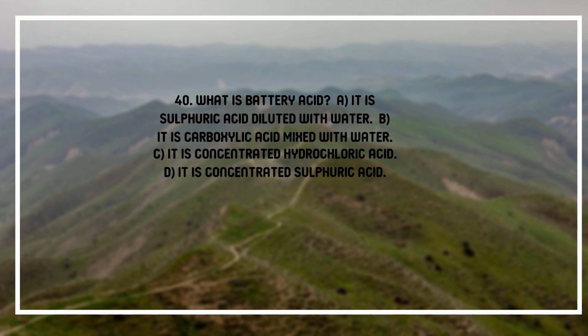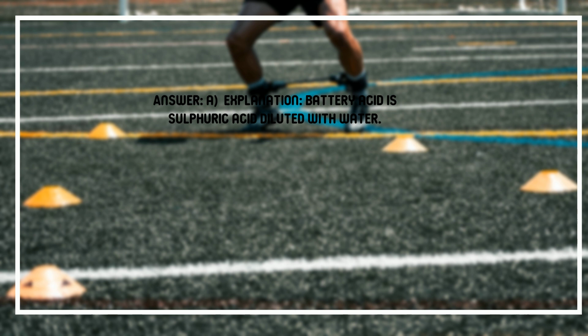40. What is battery acid? A. It is sulfuric acid diluted with water. B. It is carboxylic acid mixed with water. C. It is concentrated hydrochloric acid. D. It is concentrated sulfuric acid. Answer. A. Explanation. Battery acid is sulfuric acid diluted with water.